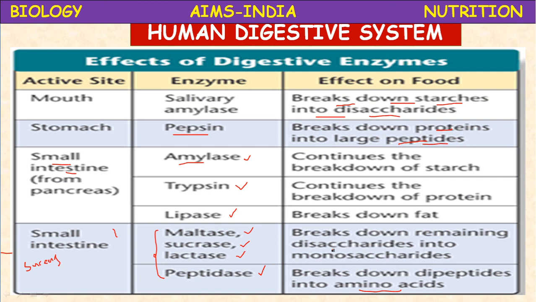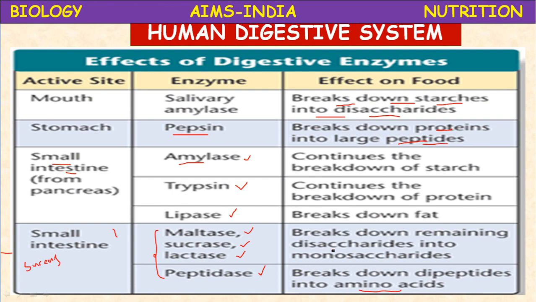Okay, what are the end products? All carbohydrates are converted to glucose. All proteins are converted to amino acids. All fats are converted to fatty acids and glycerol. These are the end products of digestion. Okay, then absorption takes place. The absorption takes place in the small intestine.